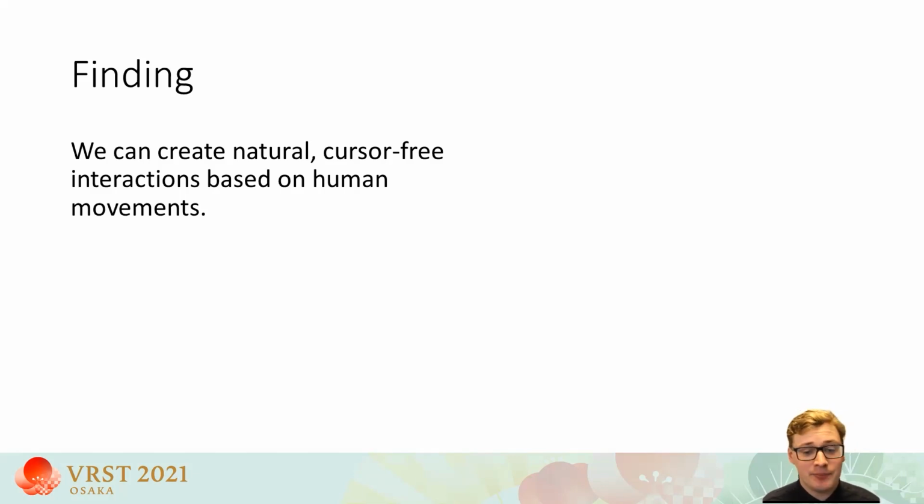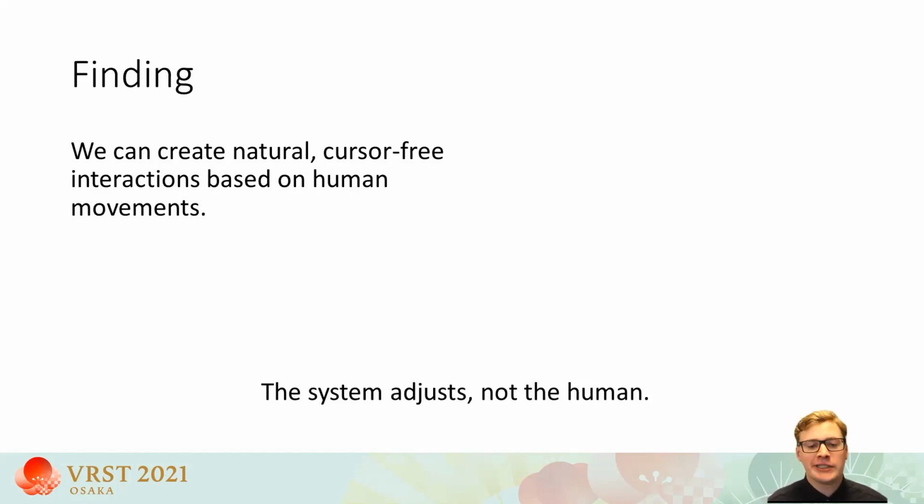Interesting as a next step could, for instance, be to find out how well these models translate into other realities, namely augmented reality or the reality surrounding us in everyday life, for instance, in a smart home setting. But most importantly, using these models, we redistribute the responsibility of adjusting to the system. So now the system needs to adjust and not the human.